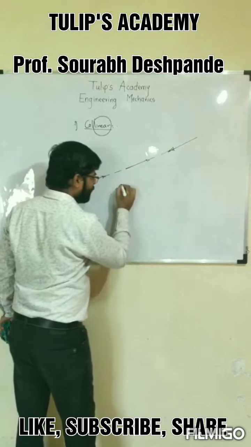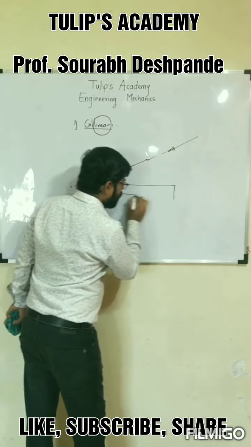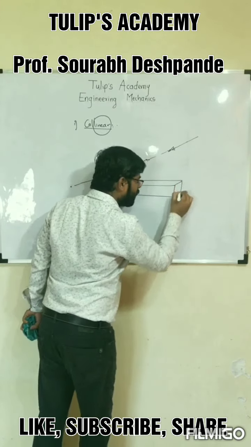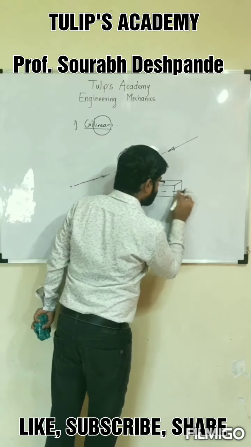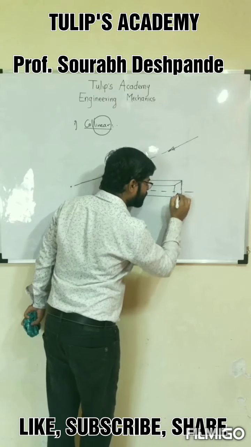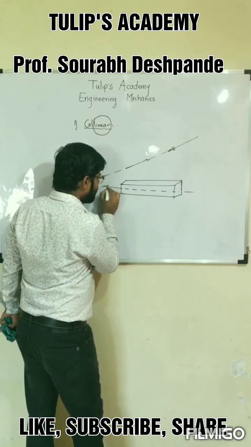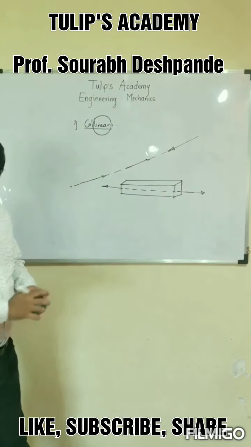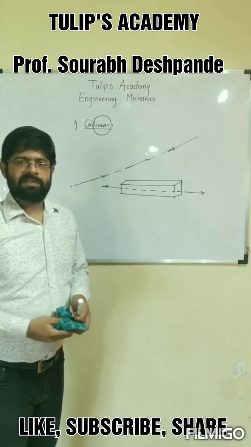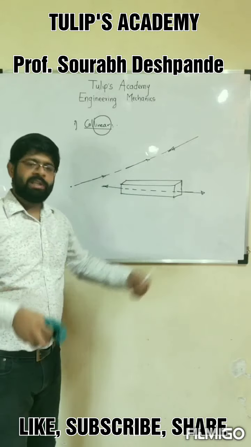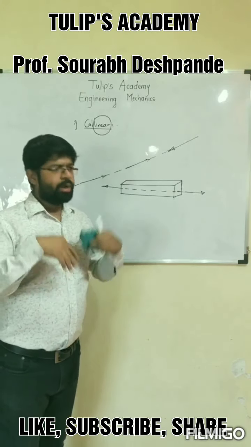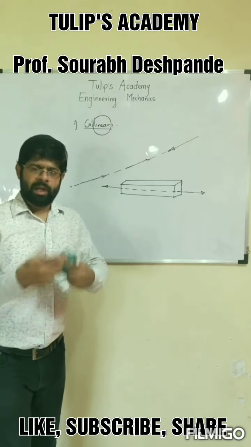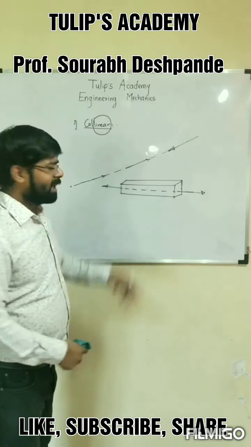If I take a practical example, this is the rod, and this is the axis of the rod which is passing through the centroid of the cross section, and it is subjected to two axial forces. This type of example is seen in strength of materials, where the rod is subjected to two tensile forces or two compressive forces, and you have to find the total elongation, the stress, the strain, and different parameters related to the object.